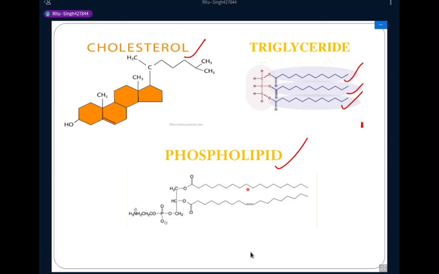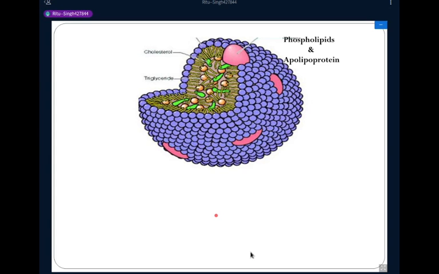Now, because these lipids are insoluble in blood plasma, they have to be transported throughout the body in protein capsules, and this protein capsule is called lipoprotein.